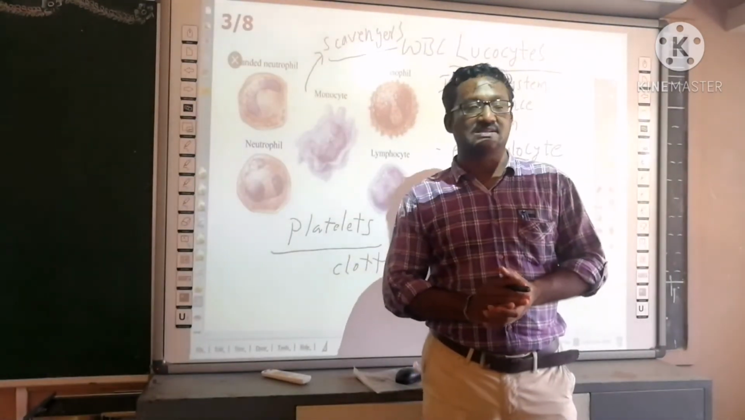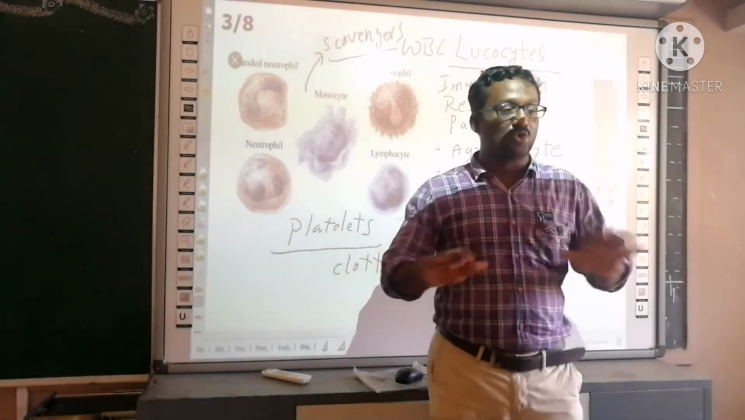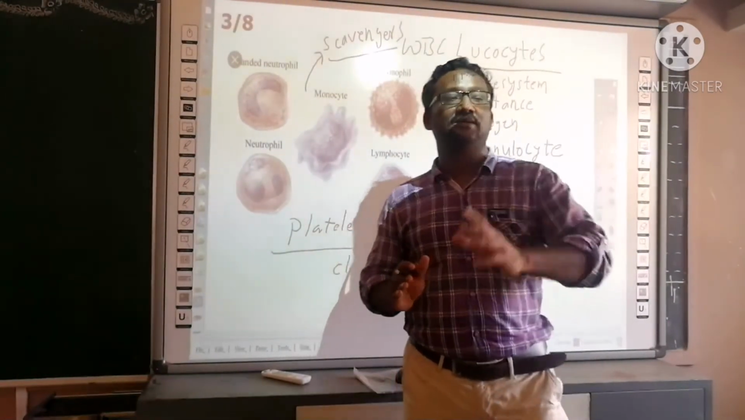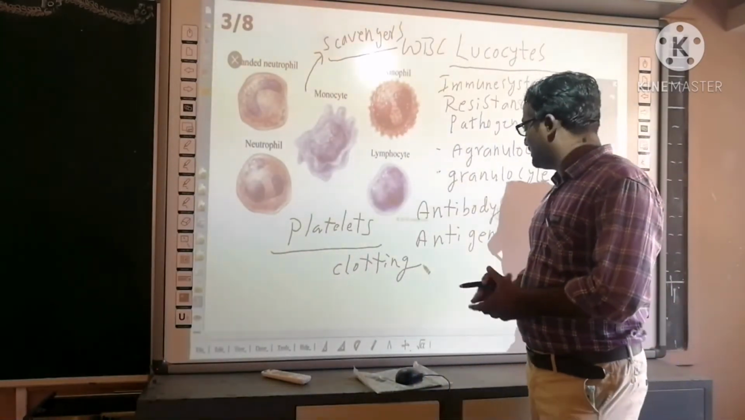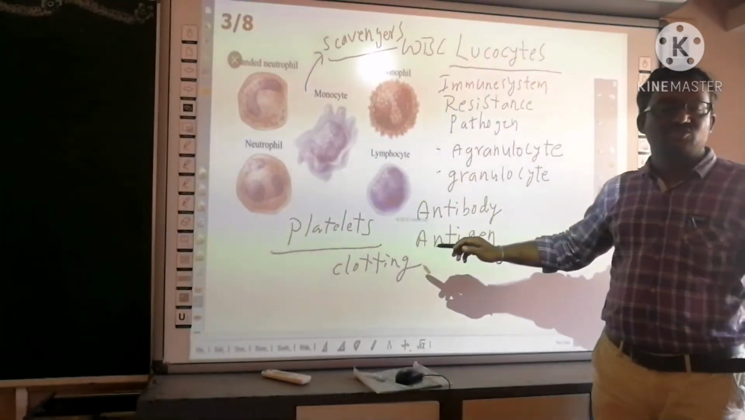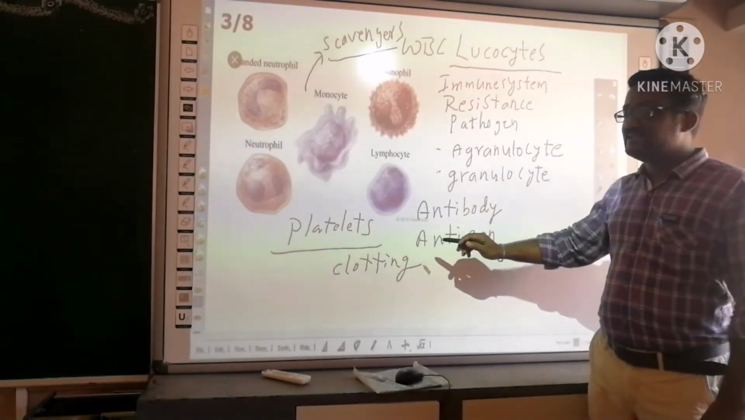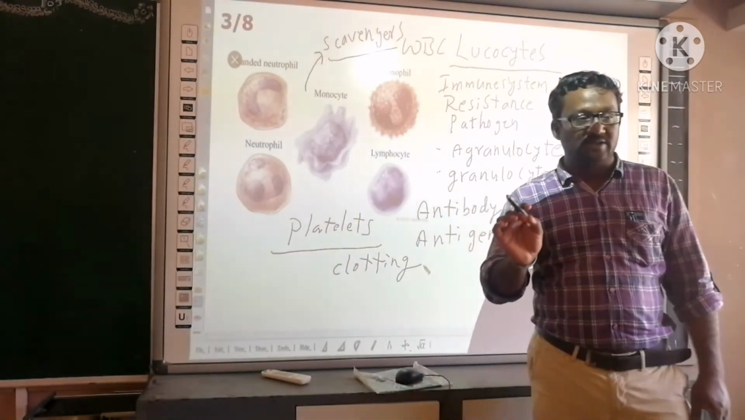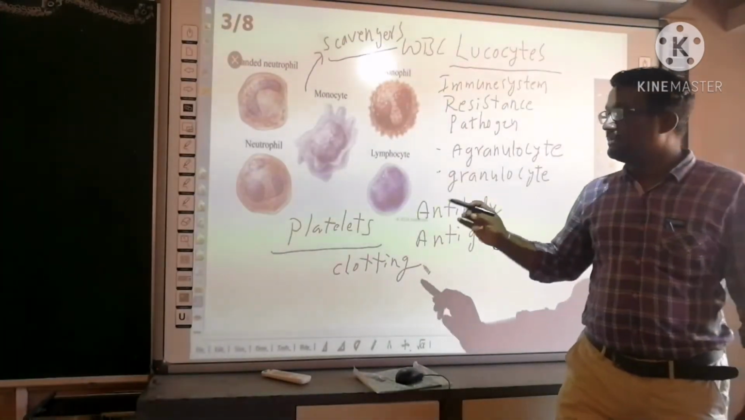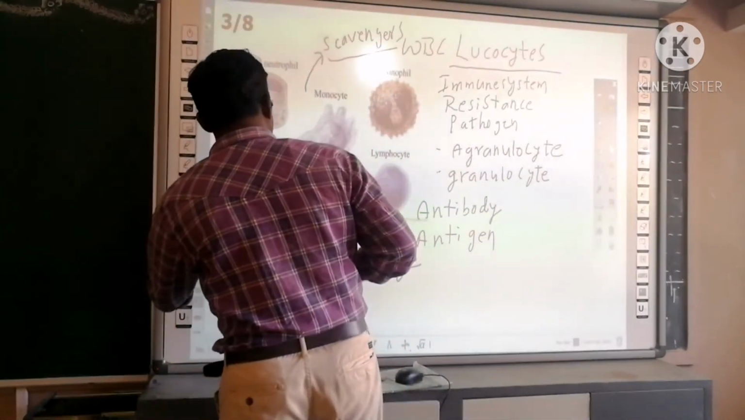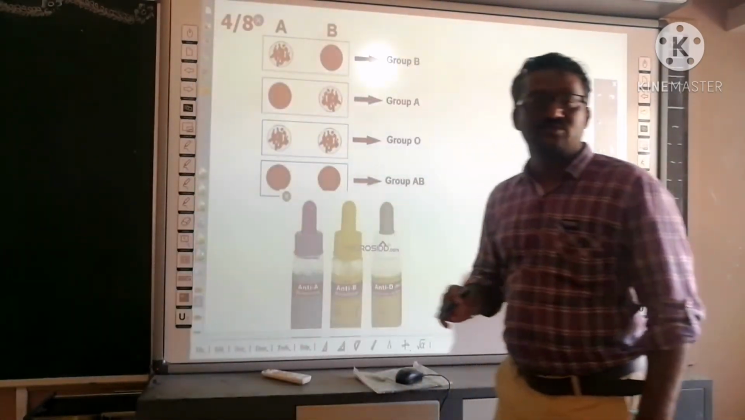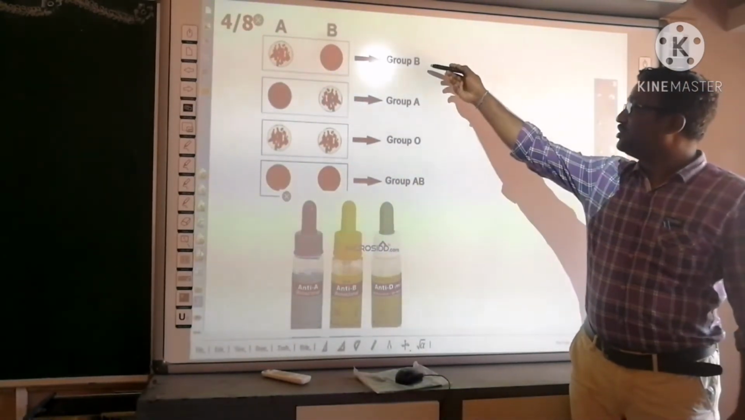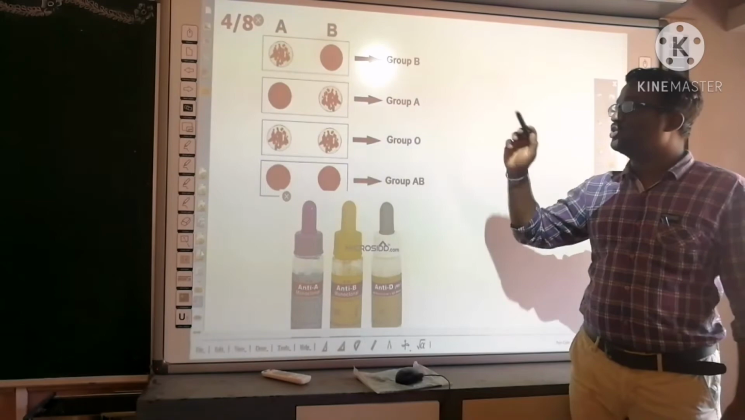Landsteiner, the scientist, divided the blood into various groups based on the presence of a type of antigen on the RBC. So I told you, the pathogens release the antigens in the blood. These antigens are present on the RBC. So based on the type of antigen on RBC, the blood is divided into various groups. Mainly we have the 4 groups. Those are A group, B group, AB group and O group.